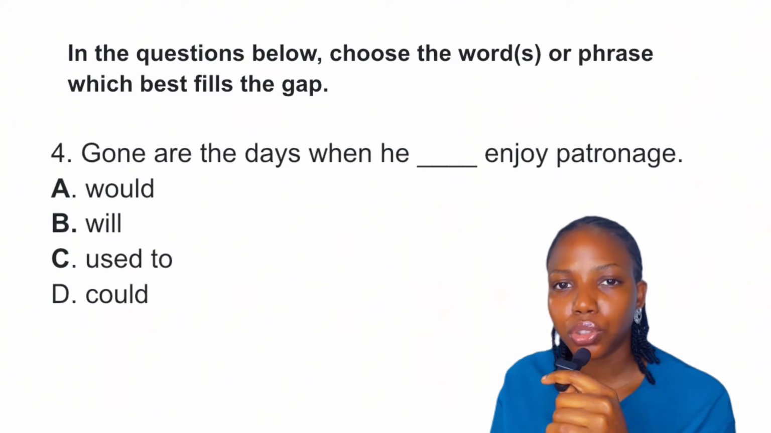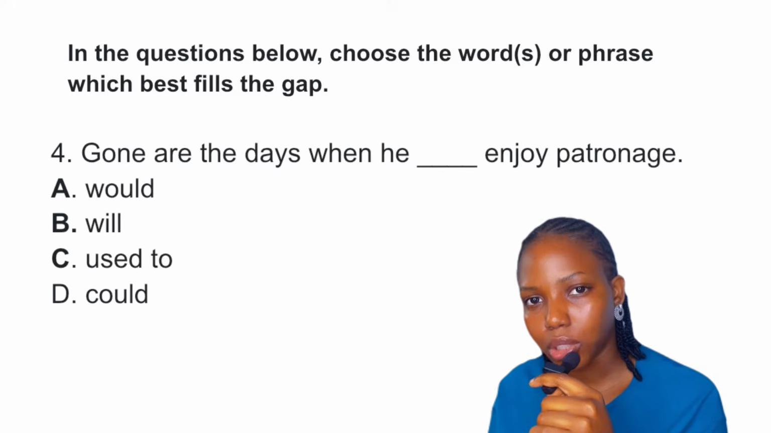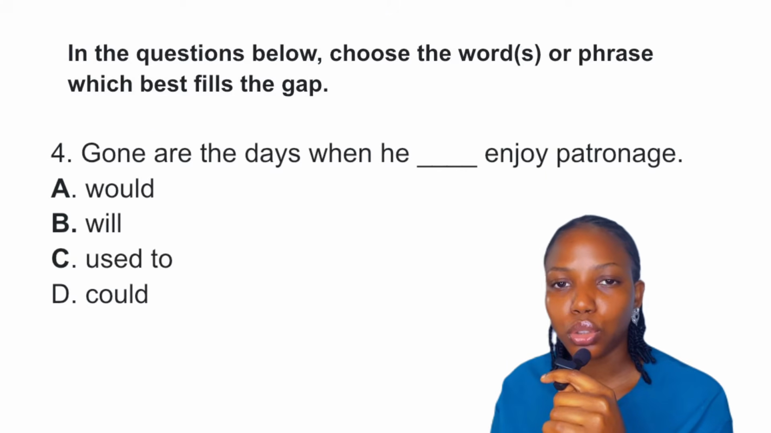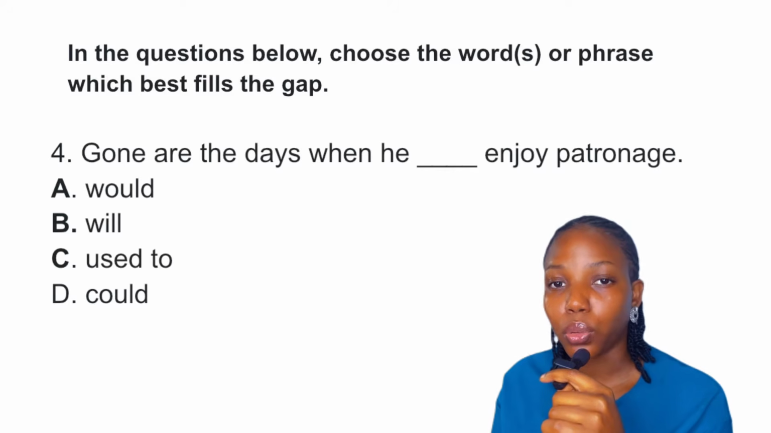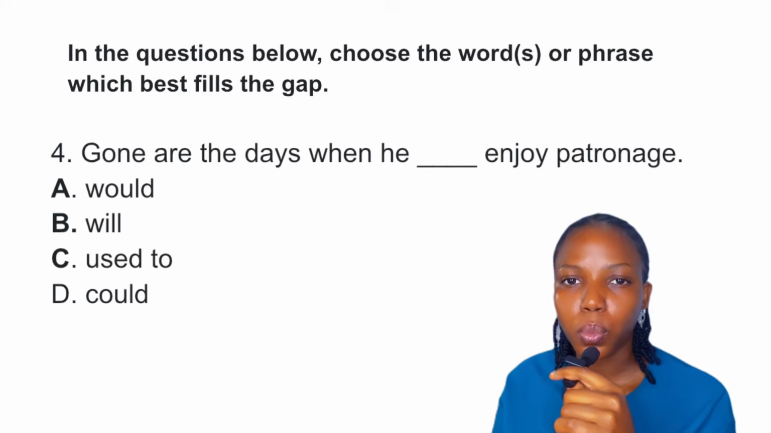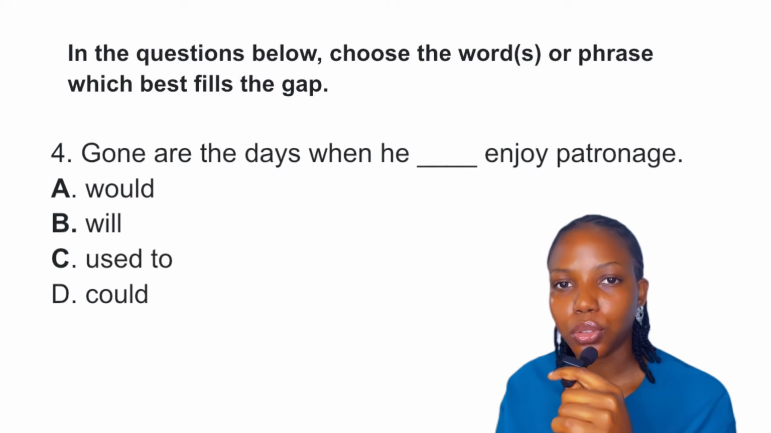Would is not strictly future tense like will. Would is the past tense of will, and there are other ways we can also use would. One of which is to talk about past habitual action with time reference. Whereas used to is used to talk about past habitual action, repeated action or state. When I mean state, I mean feeling, situation, or condition without time reference. That's the difference between would and used to.